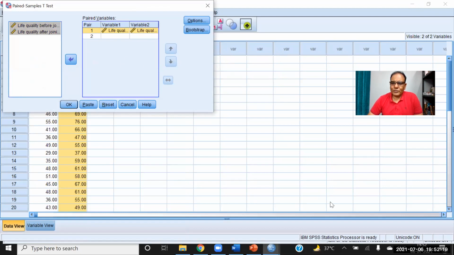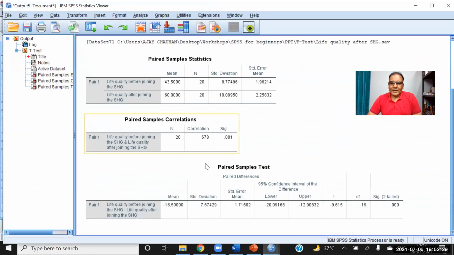So select pre and post and click the send button and click OK. Now you can see the life quality before joining, the average is 43.5, and the life quality after joining, it is 60. So there is a difference. Then we have to find out whether it is significant or not.